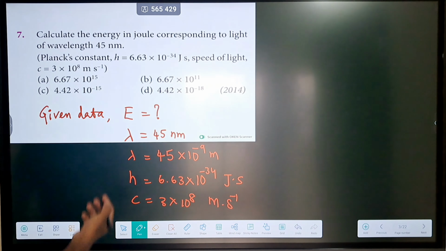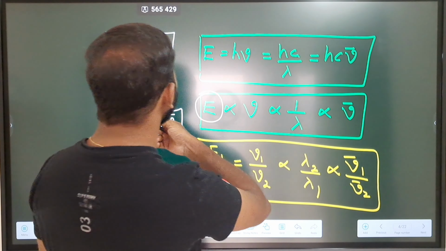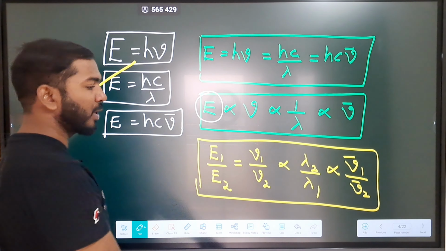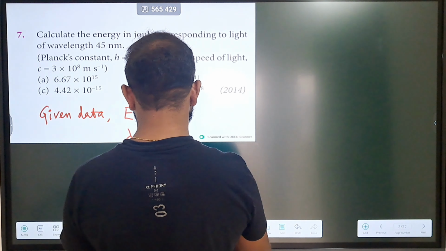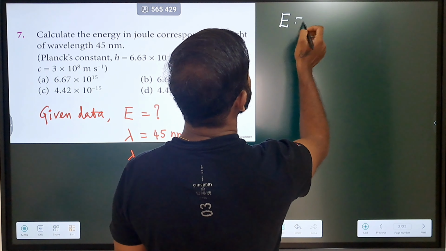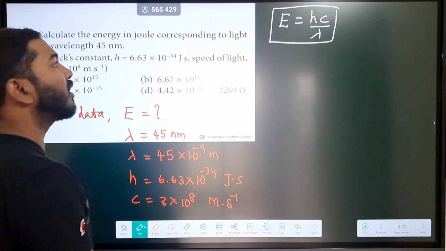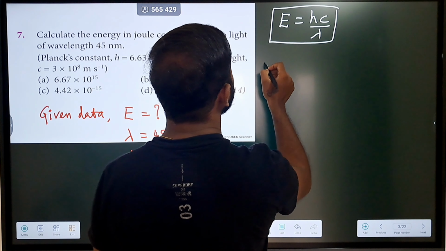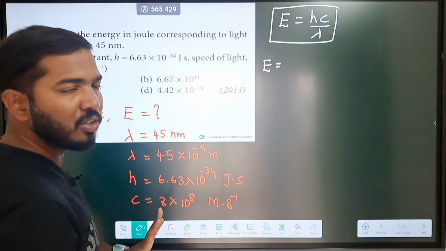By looking at this information, just now we have discussed what the relevant equation is that we need to use here. This equation is suitable to solve that particular question. Very easy one. So now you just take the formula, E is equal to hc by lambda. Directly you can substitute and get your answer. But make sure all of them are present in the same units. Energy they are asking in joules, so we need to take the h value also in joules.